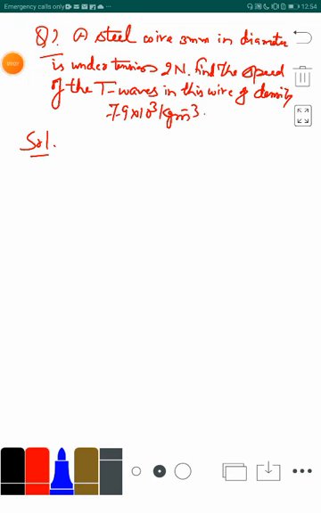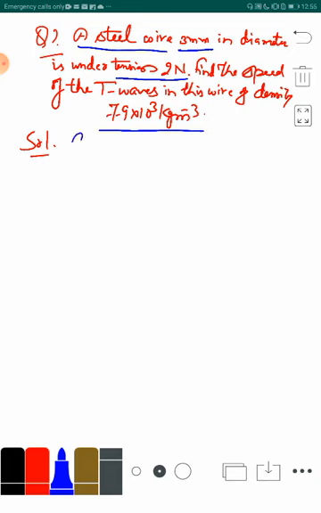Let us take one question here. There is a steel wire which is of 3 mm thickness, or we can say diameter is 3 mm. It is under a tension of 2 Newton. Then we have to find out the speed of transverse waves in this wire, which is of density 7.9 into 10 to the power 3 kilogram per meter cube.